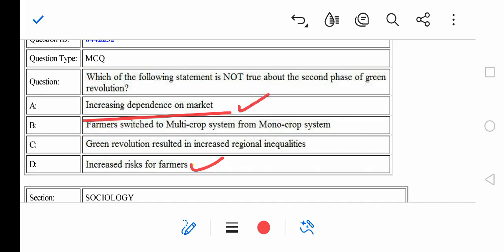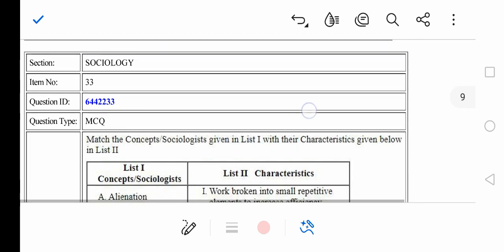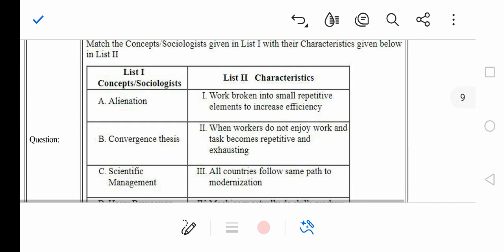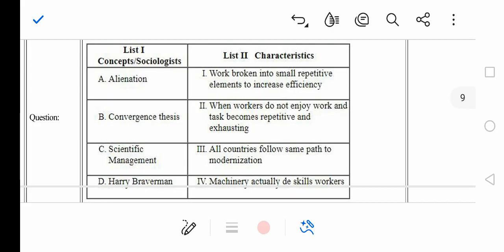So farmers switched to multi-crop system from monocrop system. Green Revolution resulted in increase in regional inequalities. Definitely there were few farmers that had access to the high yielding seeds, and there were farmers who did not have such access, right? So moving ahead with our question number